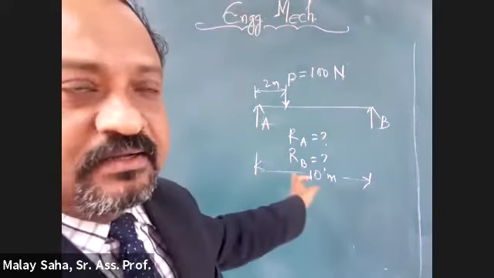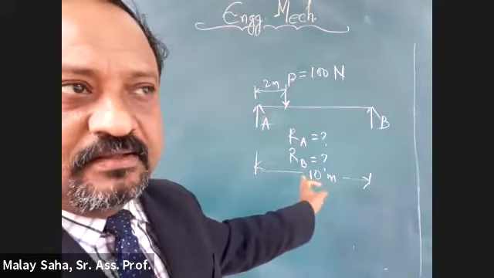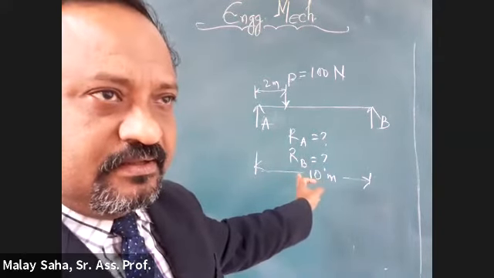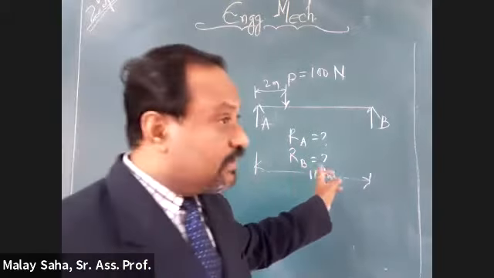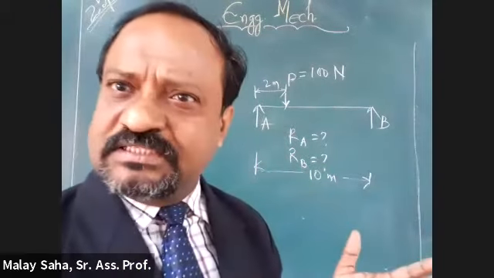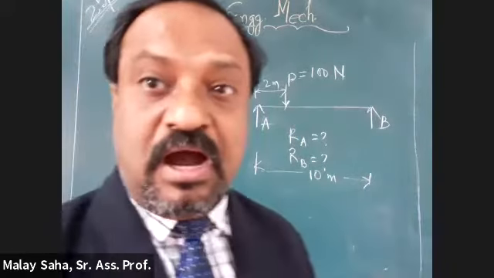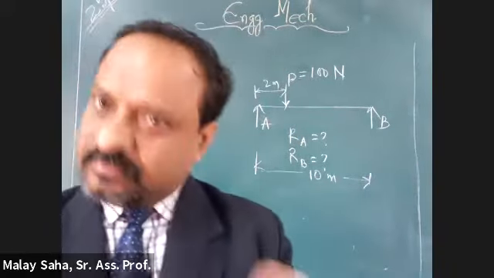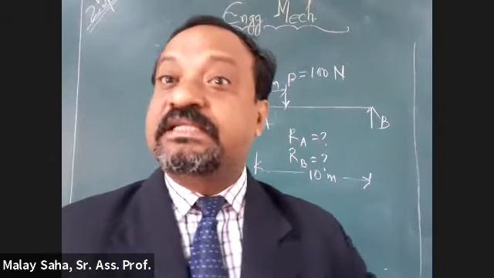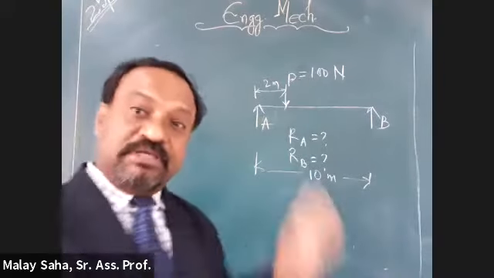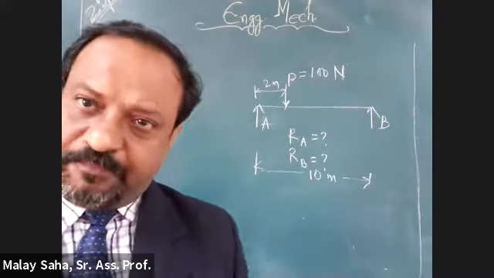Physical concept, because the load is closer to A, the distance is closer from A. So that is how it comes. That's a physical concept. We can prove it also.